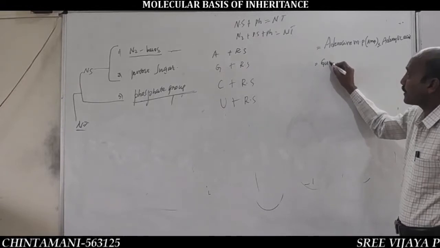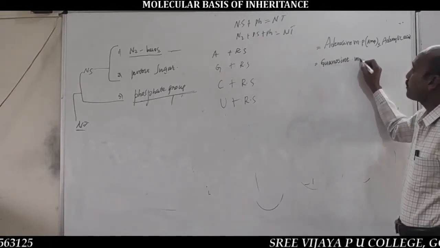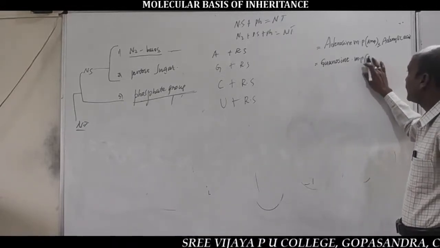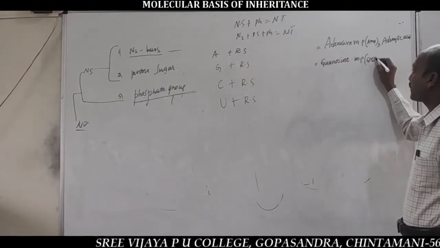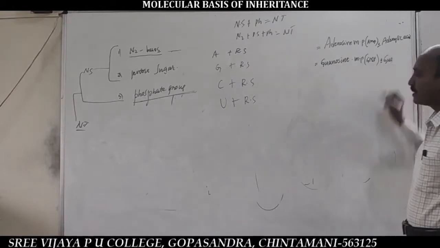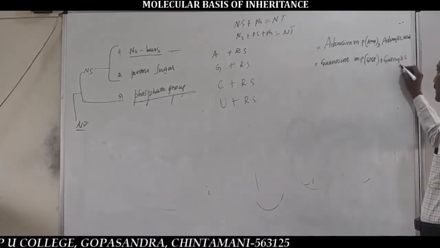And next one is guanosine monophosphate, also called GMP, or guanylic acid.